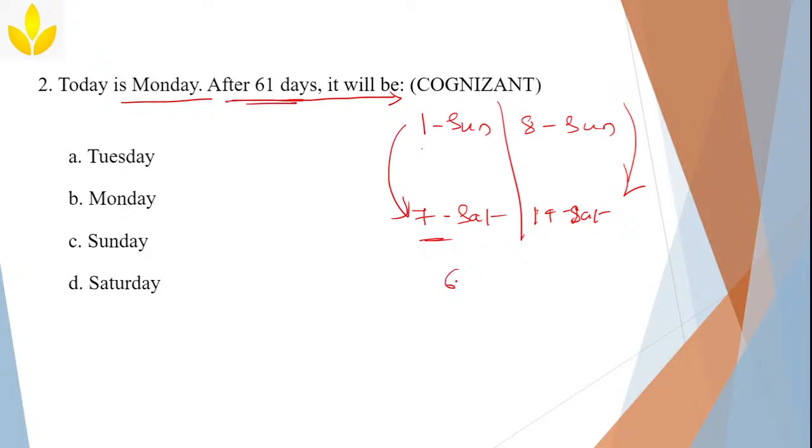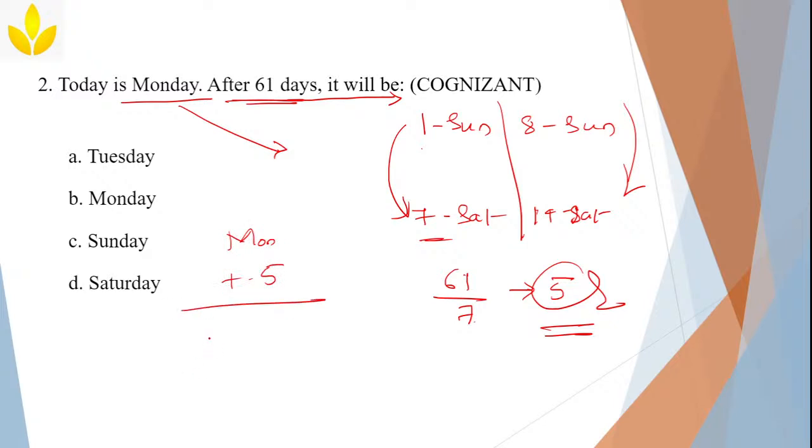You have to divide the 61 by 7, because after that the days will start repeating. So 61 divided by 7. Now when you divide 61 by 7, what is the remainder? 5 is the remainder. Now add 5 to Monday, and whichever day you get, that will be your answer. Monday plus 5: Tuesday, Wednesday, Thursday, Friday, Saturday. So your answer is Saturday. Clear?